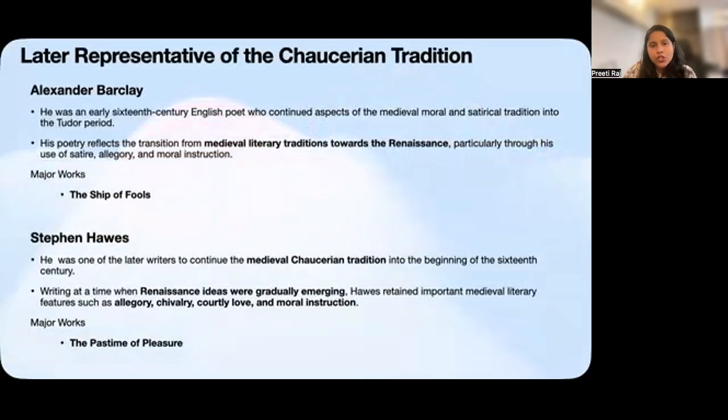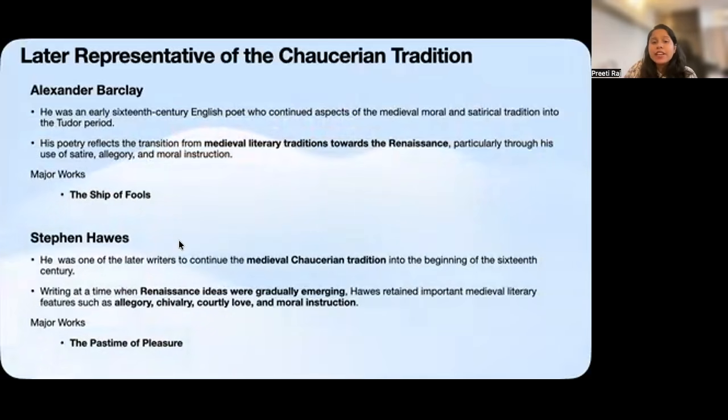It is an English adaptation of a satire by Sebastian Brant. The basic idea is that society is represented as a ship filled with foolish people, and their various follies and weaknesses become the subject of satirical criticism. But as with much medieval moral literature, the purpose is not simply to entertain. Barclay uses satire to criticize human weaknesses and social vices while encouraging moral reflection. Another famous work that you could keep in mind is the Eclogues. These poems draw upon the pastoral tradition and continental literary influences.